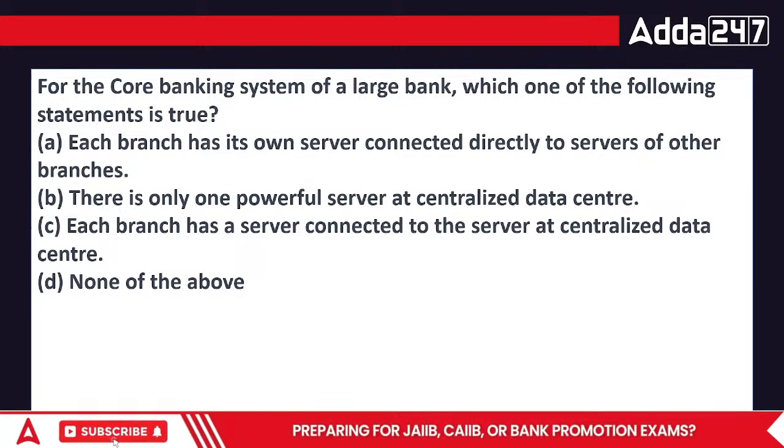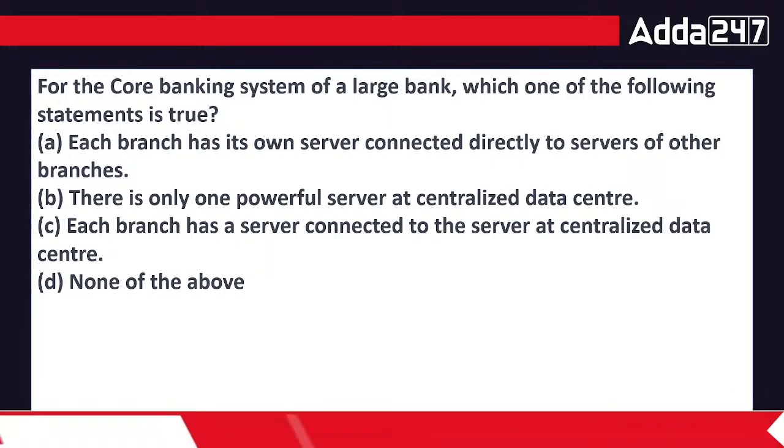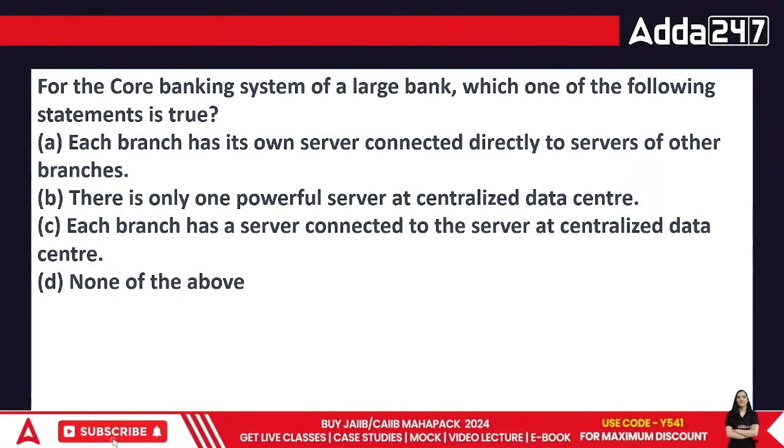For the core banking system of a large bank, each branch has its own server connected directly to the servers of other branches, or there is only one powerful server at a centralized data center, or each branch has a server connected to the server of the centralized data.